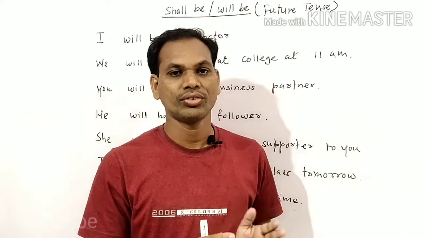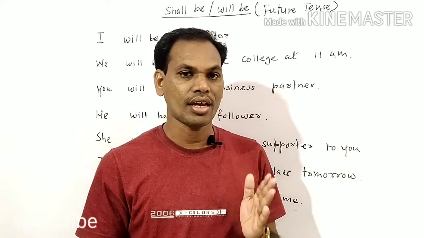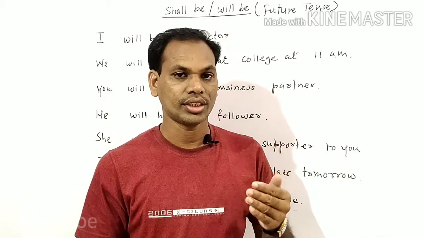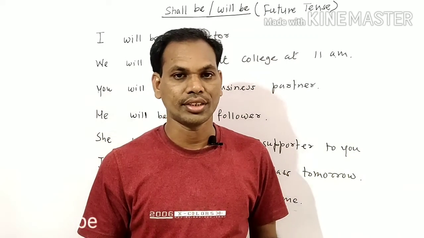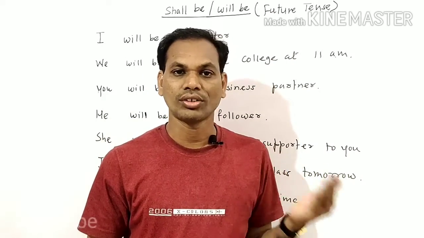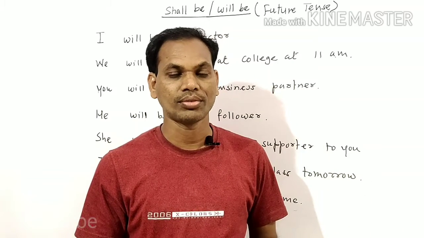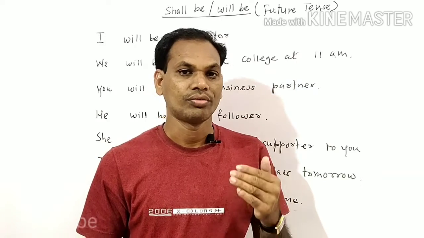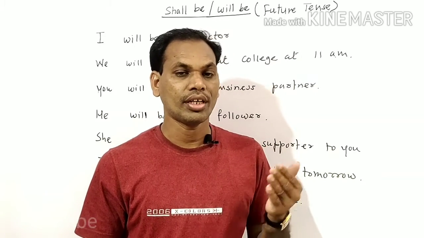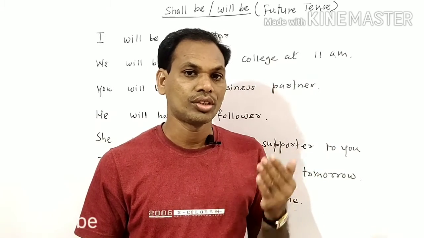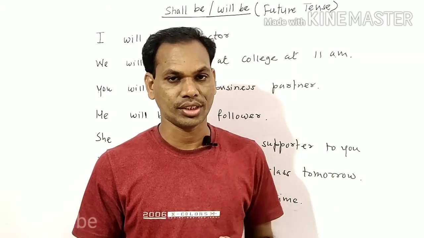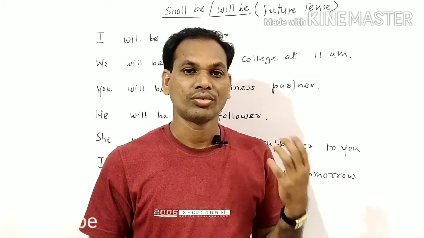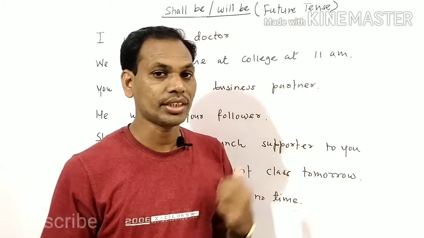In a very early video we have seen how is, am, are are used in assertive, negative and interrogative sentences. After that we have seen was, were, these two to be forms used in past tense. In today's video we are going to deal with shall be and will be, and how these two helping forms are used in future tense. I have written some sentences on the board and we will explain them and see it in detail.